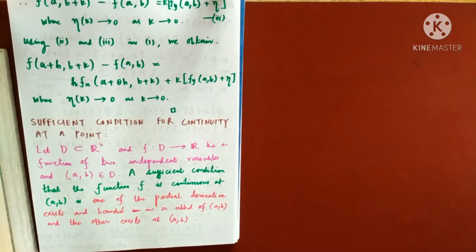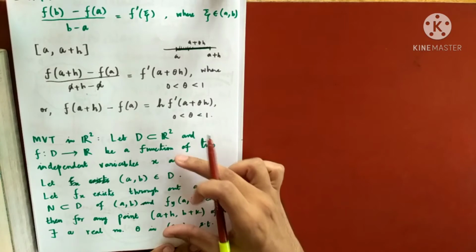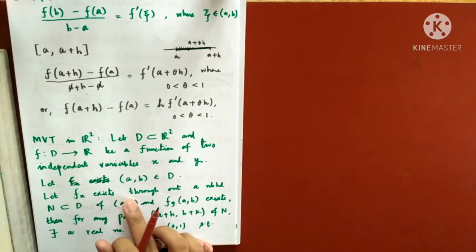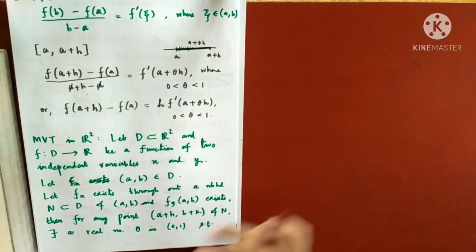We'll prove this one. To prove the sufficient condition of continuity at a point, we will require this mean value theorem. You know, if fx exists throughout a neighborhood of (a, b) and fy(a, b) exists, so more or less we have this condition only. One more condition is given, that fx is bounded.